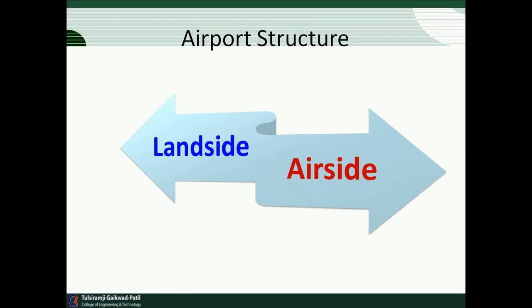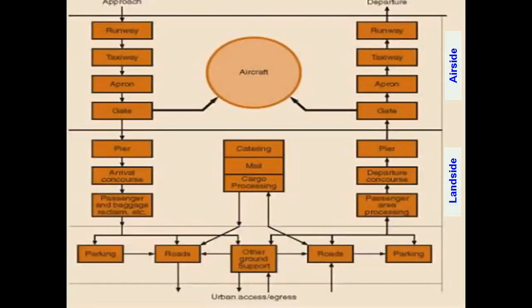When the aircraft is in the air, the air traffic control department manages all the activities of the aircraft, and when the aircraft is on the land, the ground service department takes care of it. This is a section of the land side and air side, as shown in the figure.